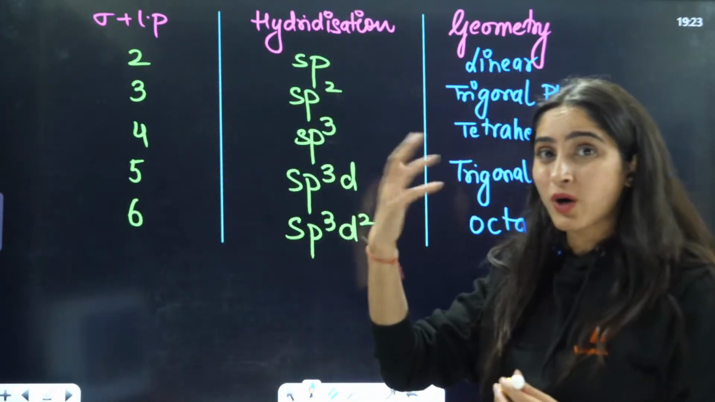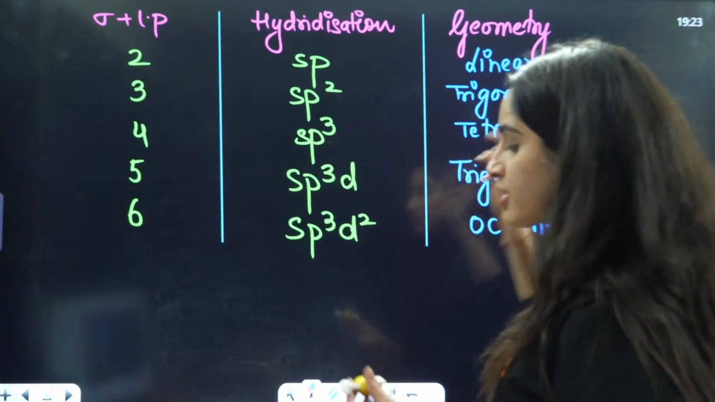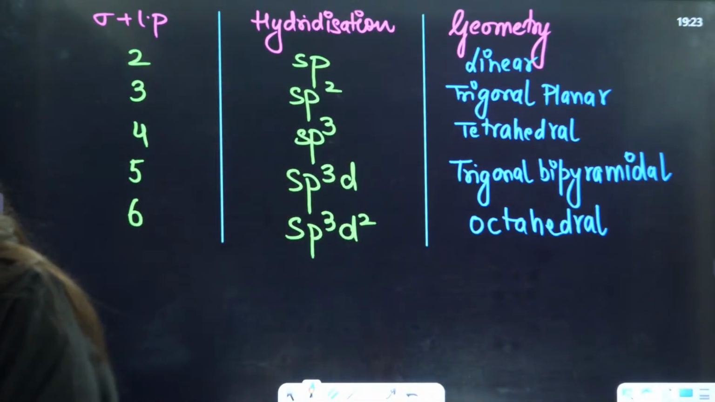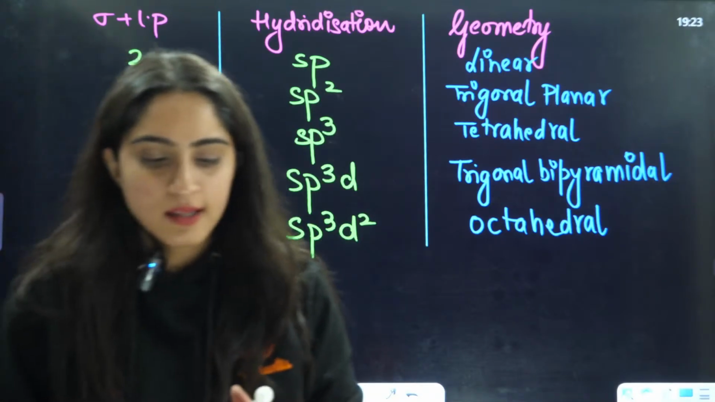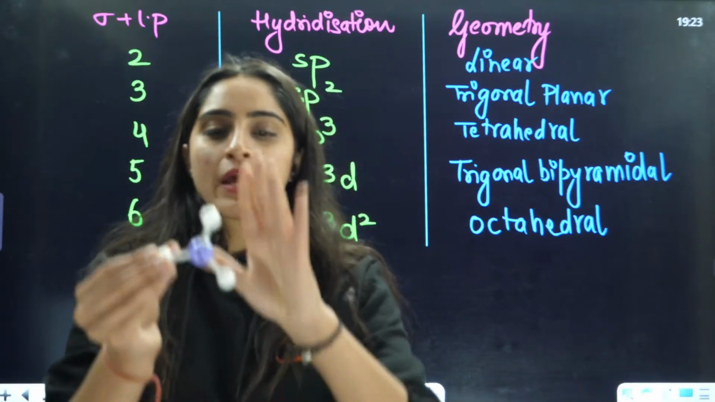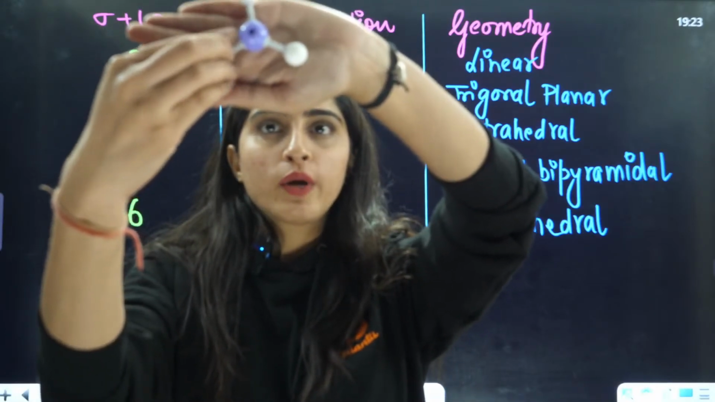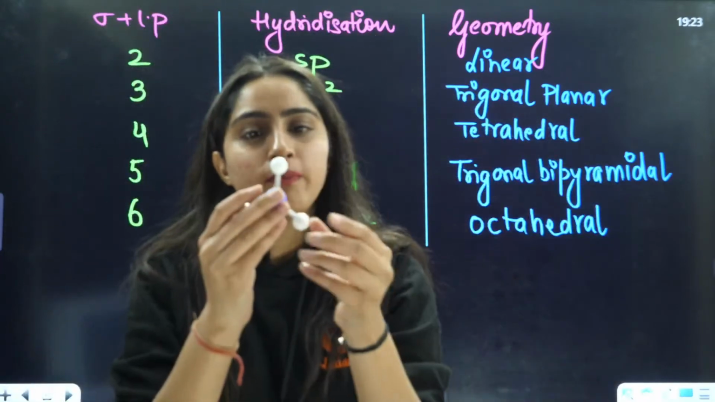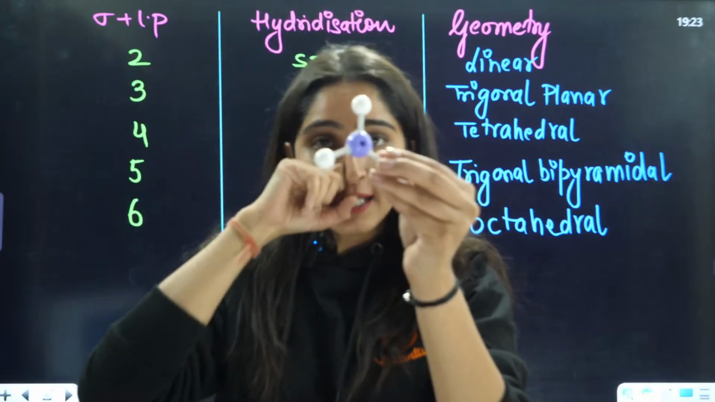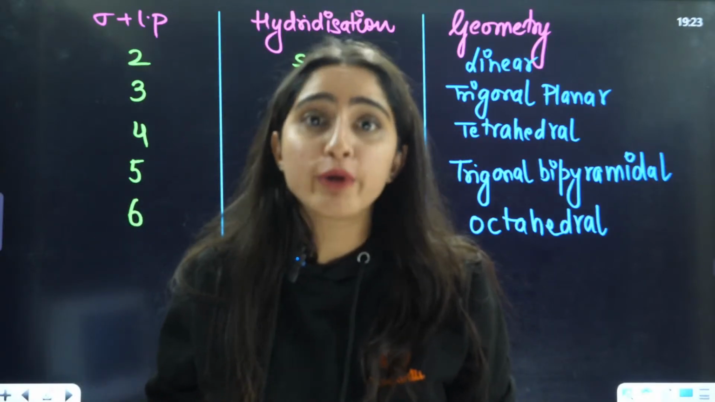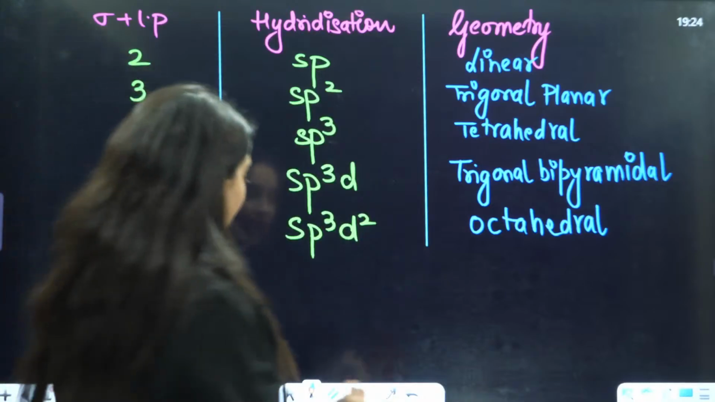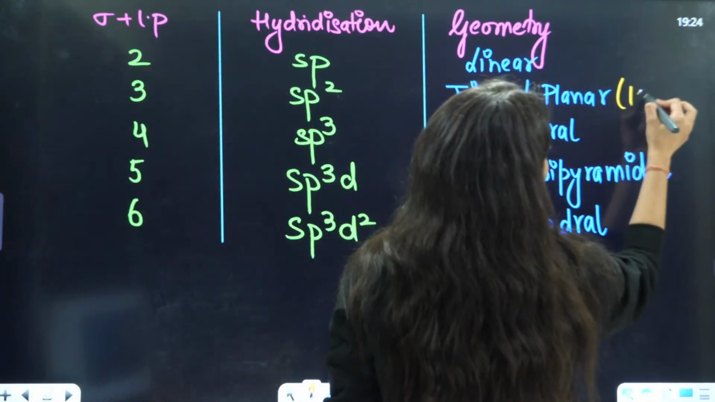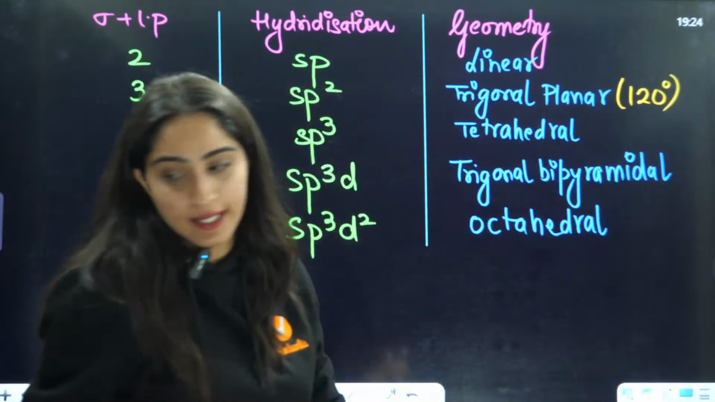First, you need to understand what the angles are. What is trigonal planar? Anybody in the chat box? This is the trigonal planar shape. This is in one plane, lying on my hand. The total angle is 360 degrees, so 360 divided by 3 is 120. That's why we write that the angle here is 120 degrees.